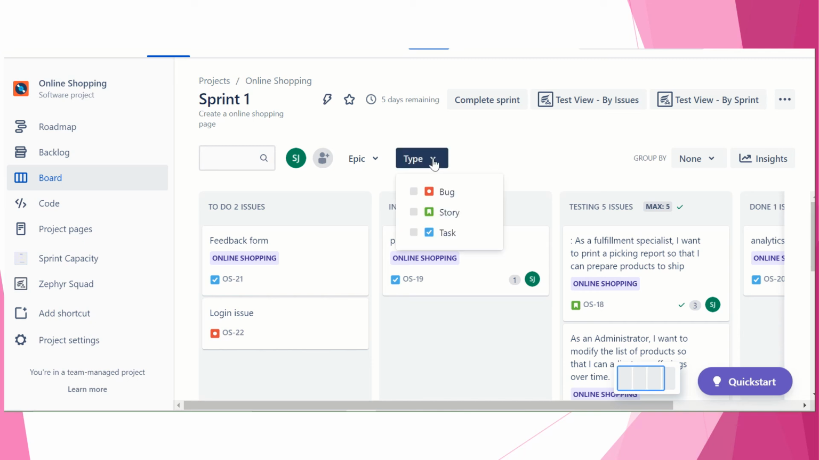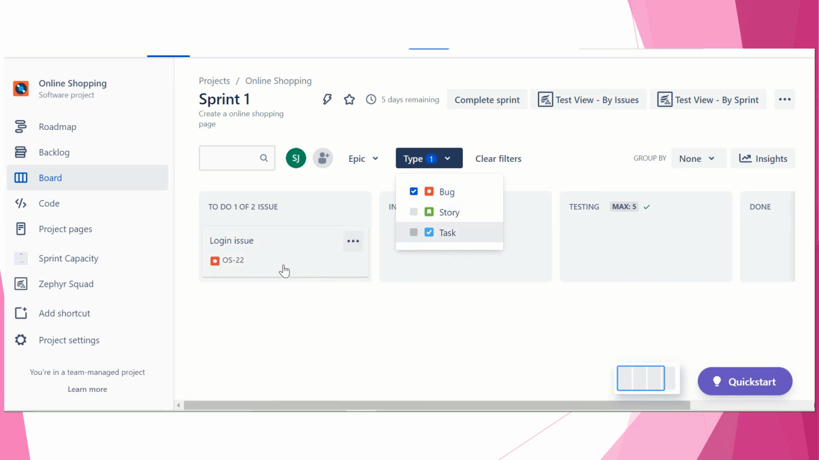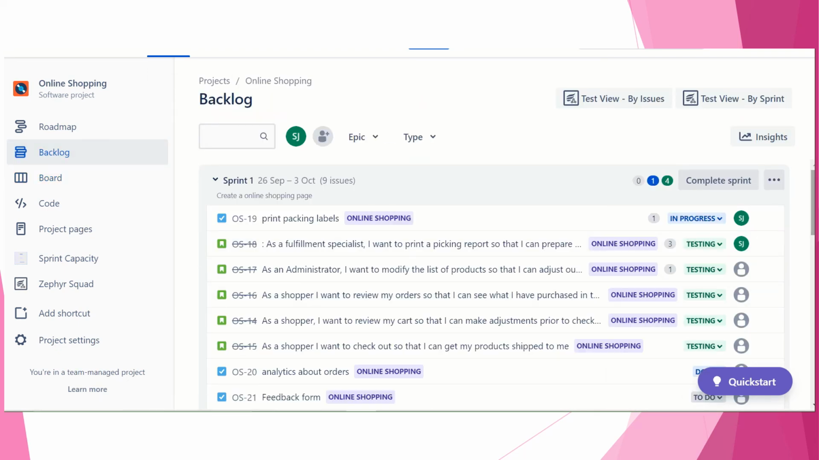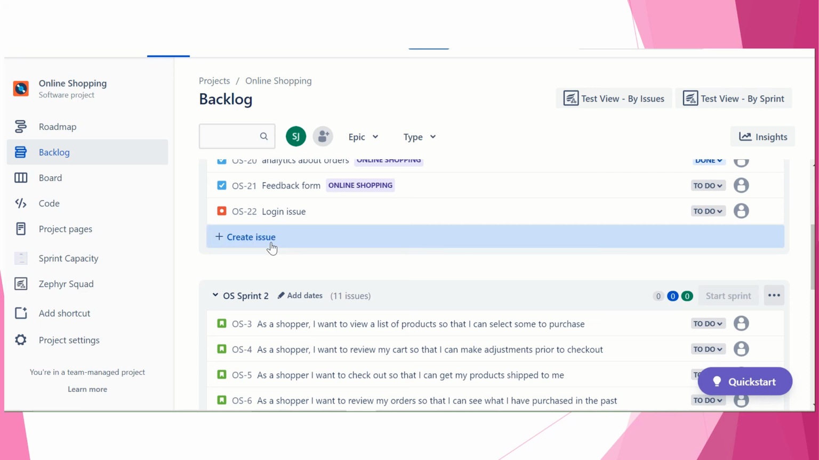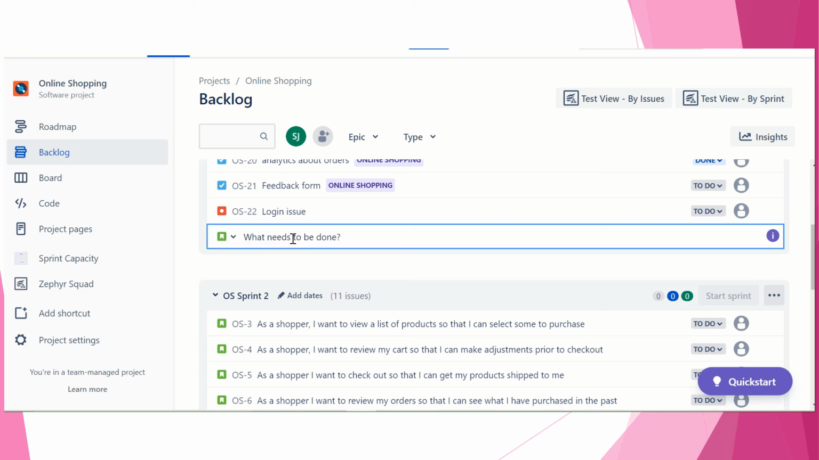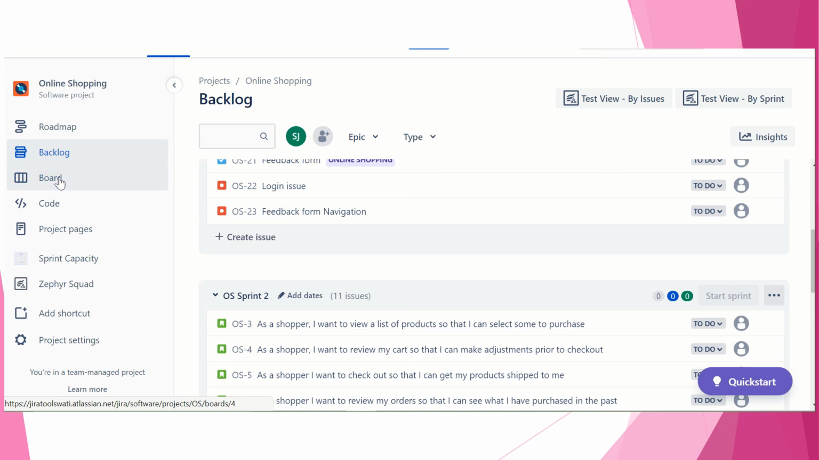let's click here, the type, your bug is here, right? If you click on bug, you have one bug, login issue. Let's create one more. We will go to the backlog and create one more issue. Okay, in the feedback form card, feedback form navigation, we have some bug. Okay, let's create this and we will go to the board.